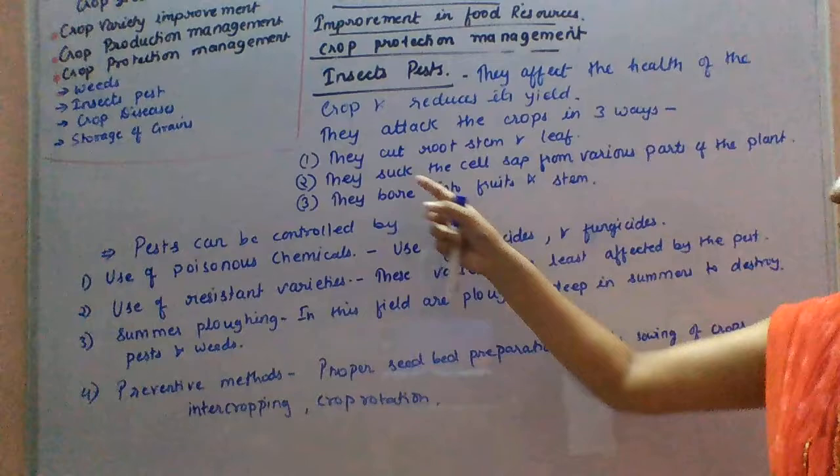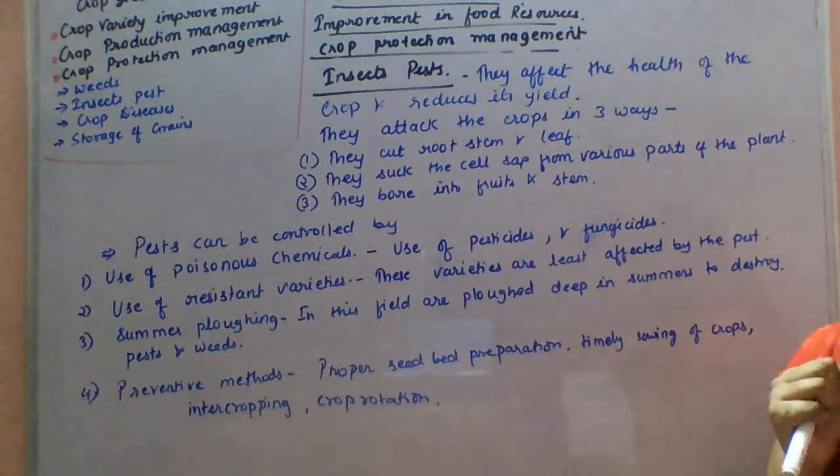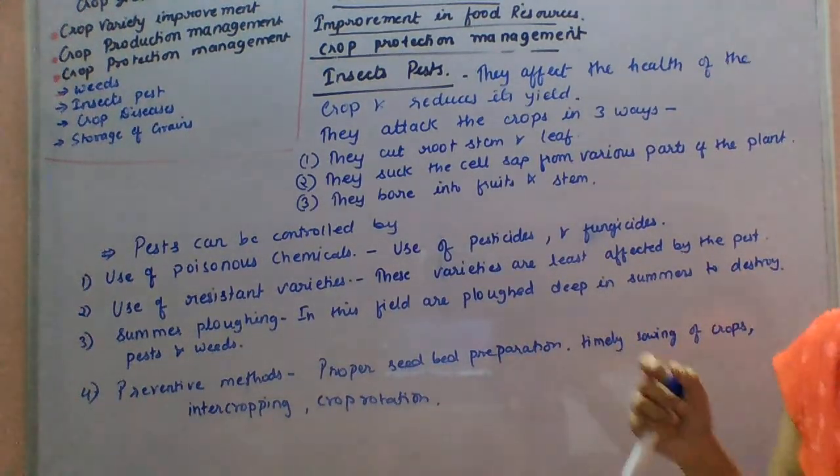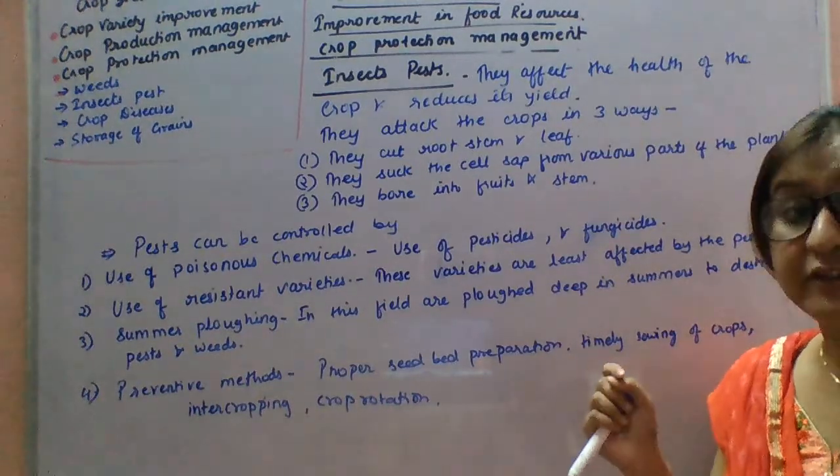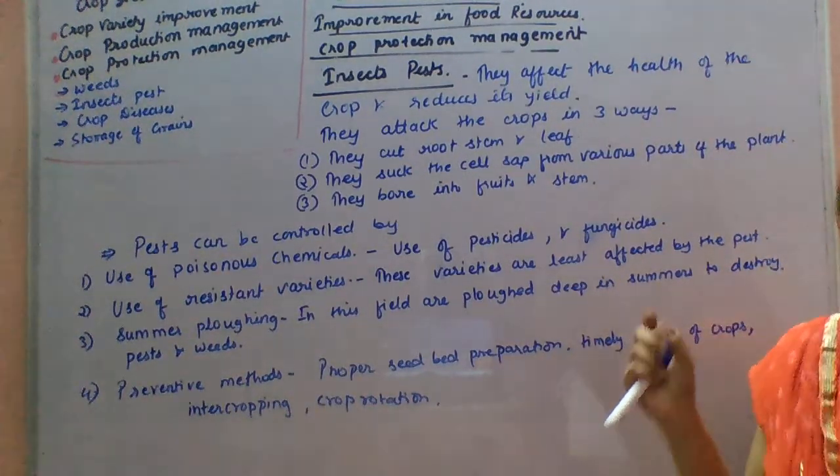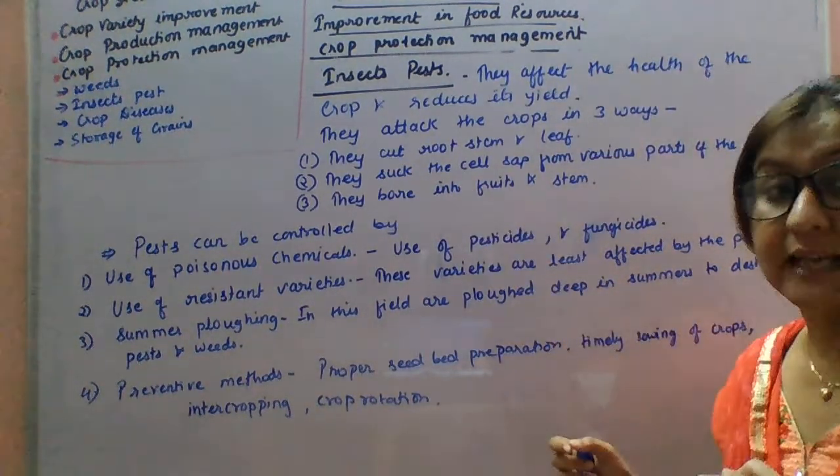Next, they suck the cell sap from the various parts of the plant. As you can see in the mustard plants, aphids do this, or the painted bug does this. They suck the cell sap.